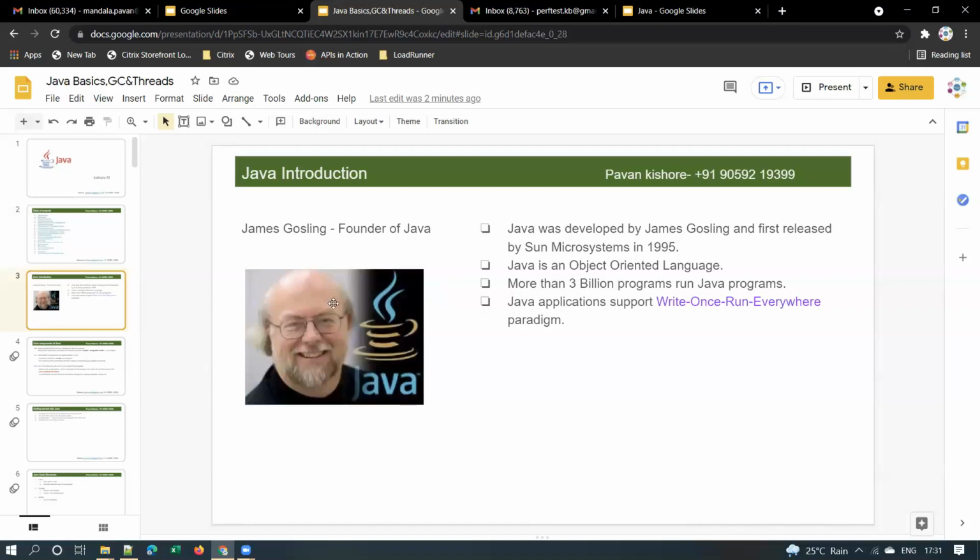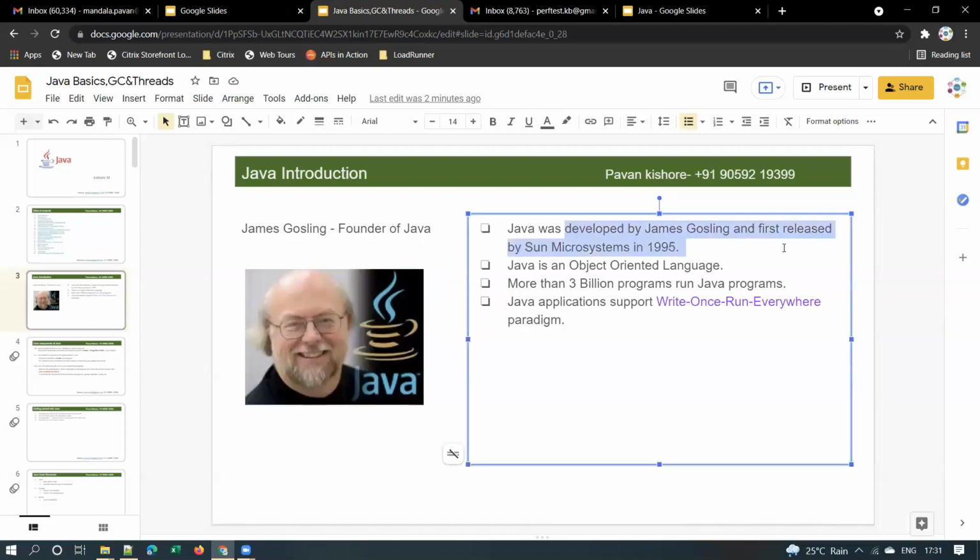He's the founder of Java. James Gosling is the founder of Java. Java was developed by James Gosling and first released by Sun Microsystems in 1995. As you may know, it is an object-oriented programming language, and more than 3 billion devices use Java, right? And Java applications support the write once, run anywhere paradigm.